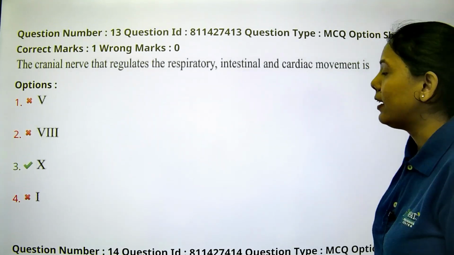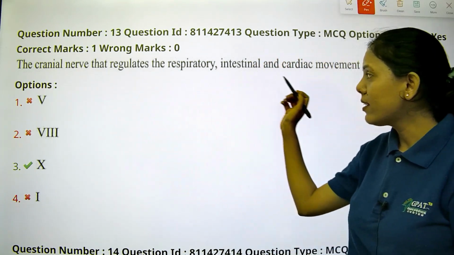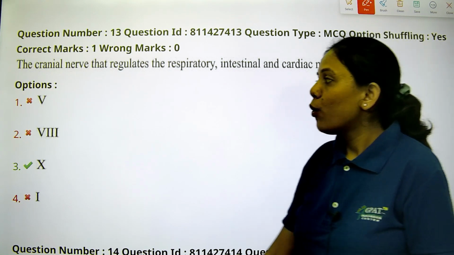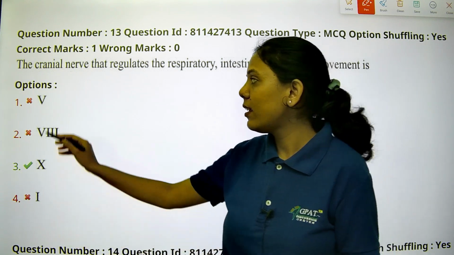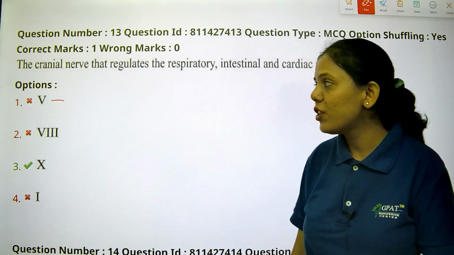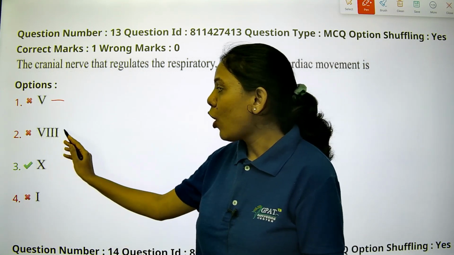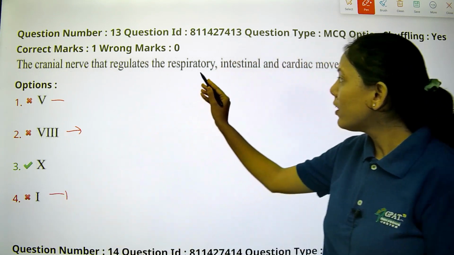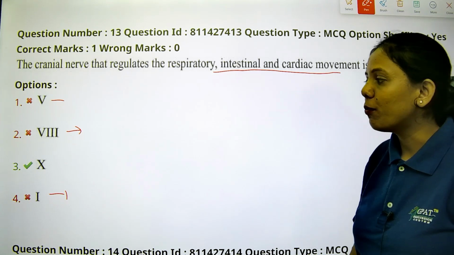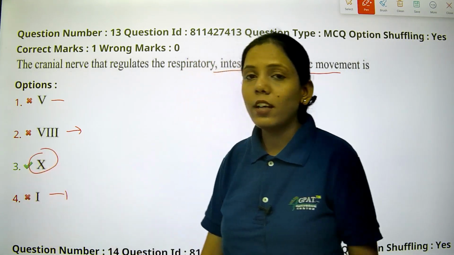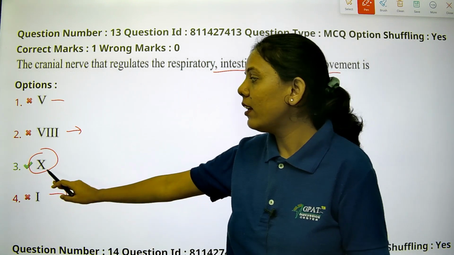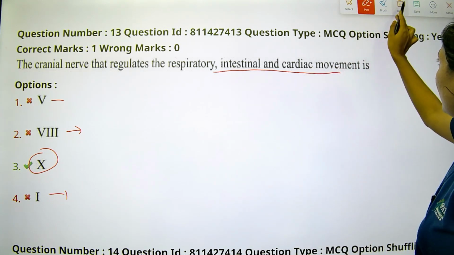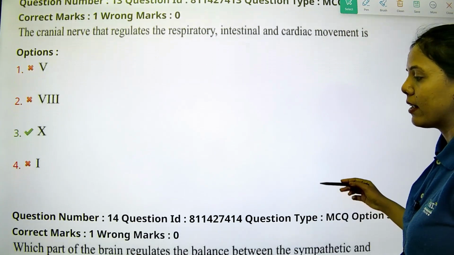The next question is, the cranial nerve that regulates the respiratory, intestinal, and cardiac movement is. So fifth cranial nerve, basically fifth is related to the chewing. The food chewing. Eighth is not there. Eighth is for the hearing one, and one is for the olfactory. For the respiratory, intestinal, and cardiac movement, 10th cranial nerve is responsible. Others are not responsible. So option 3 is the right answer.